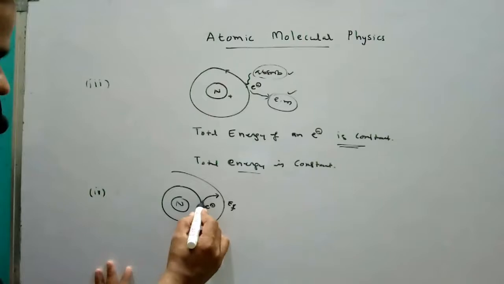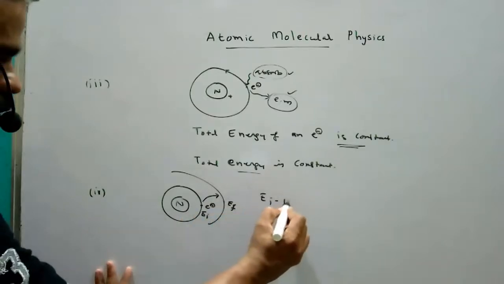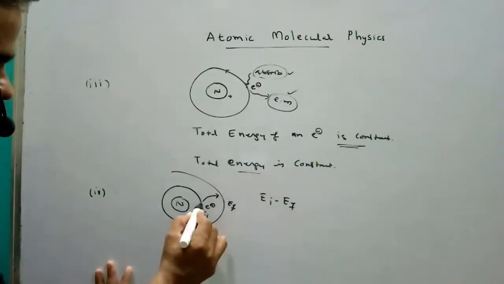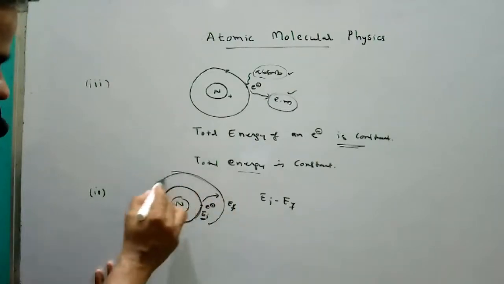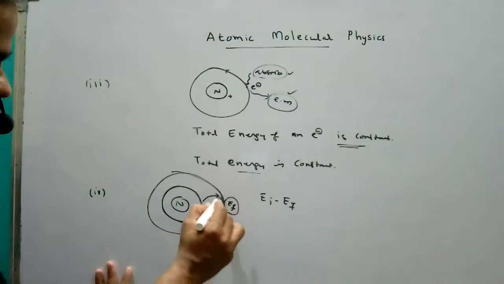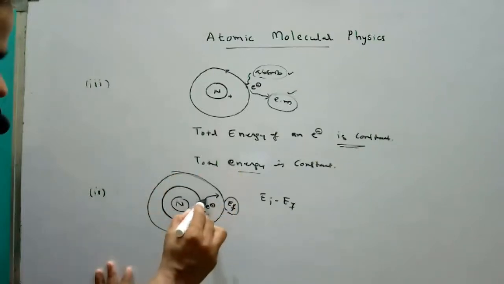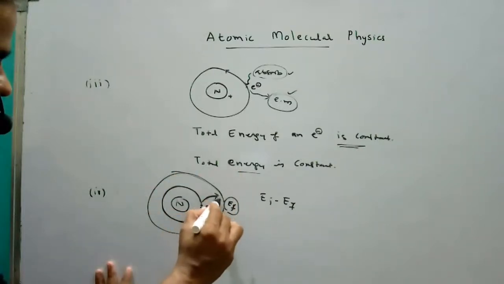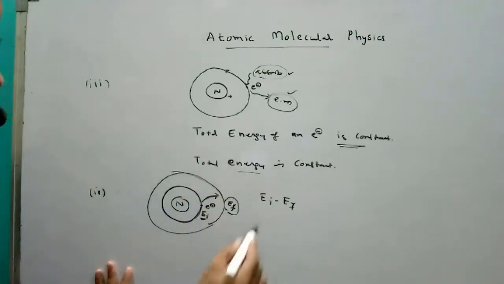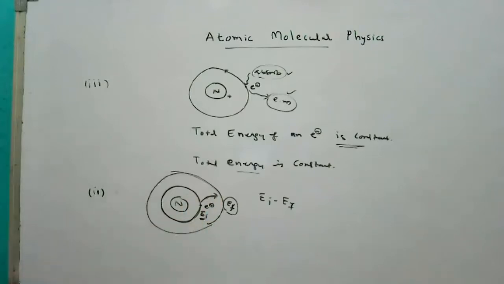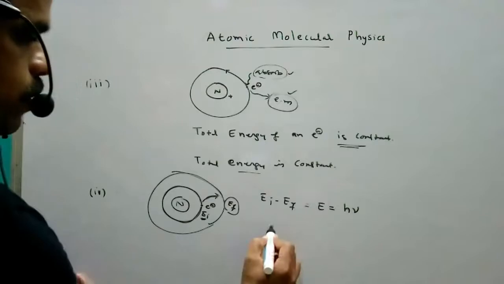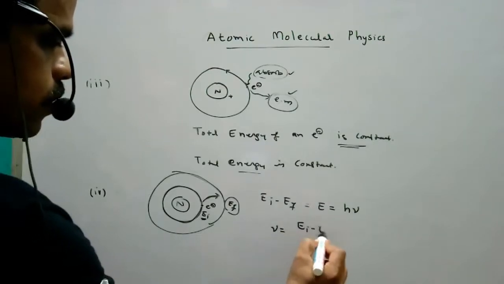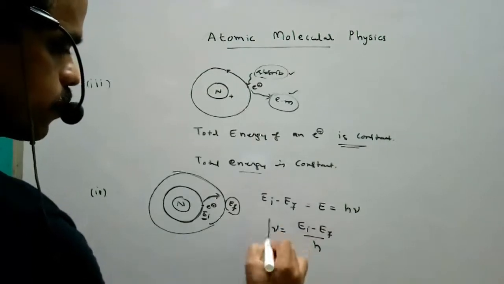If the electron goes from EI to EF, the energy of a particular orbit is constant, that is EI. For the next orbit, EF is constant. If the electron jumps to another orbit, the difference of these two orbit energies is equal to E, that is equal to h nu. Nu equals EI minus EF by h.